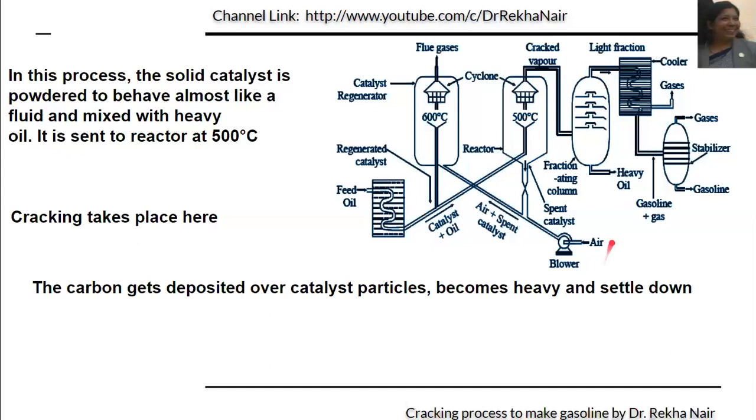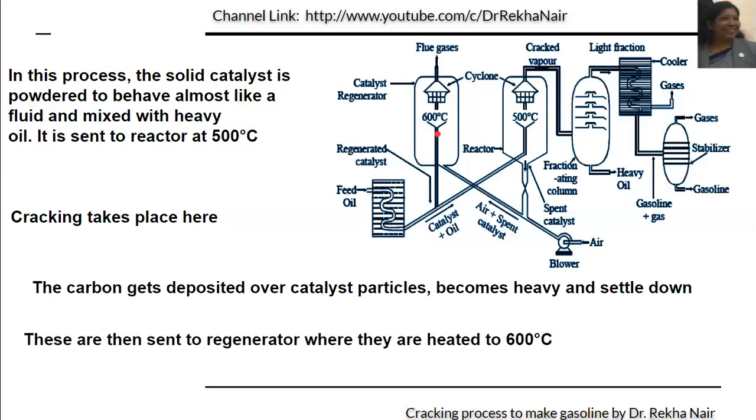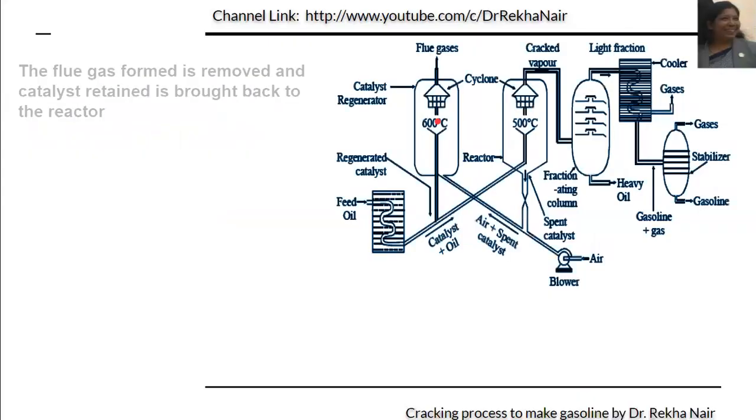Here we are having an air blower so that the spent catalyst will be pushed into the catalyst regenerator. In catalyst regenerator also, we are maintaining a temperature of around 600 degrees centigrade. The flue gases will be removed from here with the help of this cyclone, and the catalyst will be again retained here, and it will be mixed with the heavy oil coming in from the initial part.